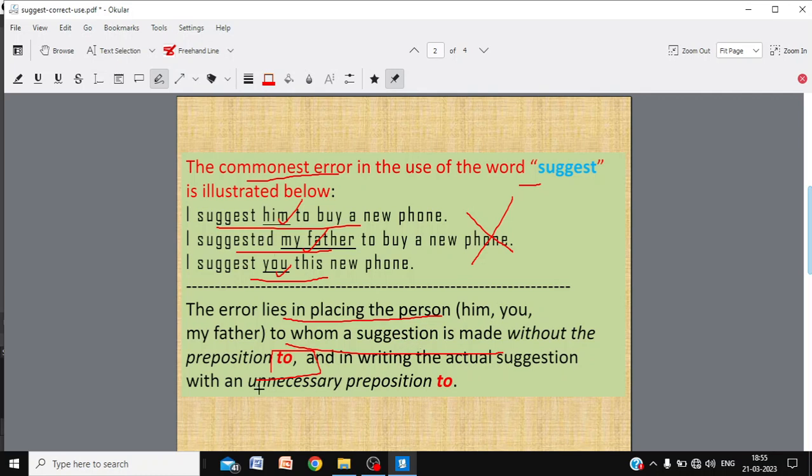And in writing what you are suggesting, you use an unnecessary preposition: to buy a phone, to buy a new phone. This to is unnecessary. Where you needed to, before the person to whom you are suggesting, to him, to my father, to you, you are not using it.